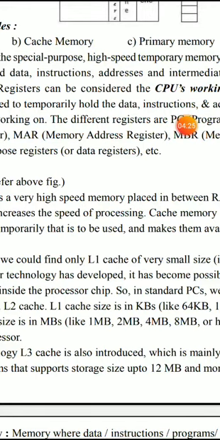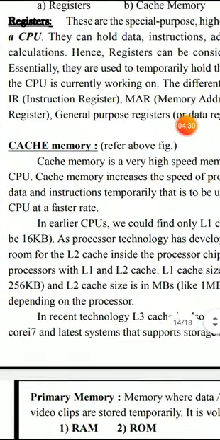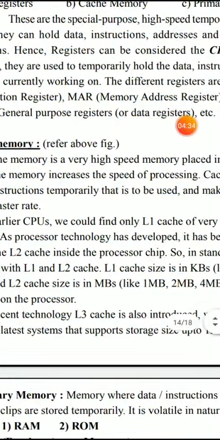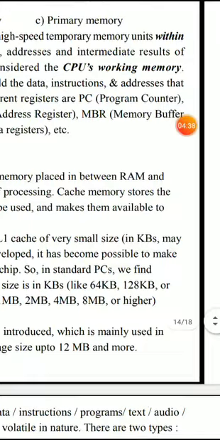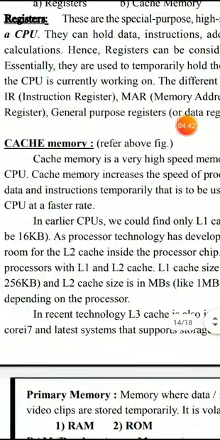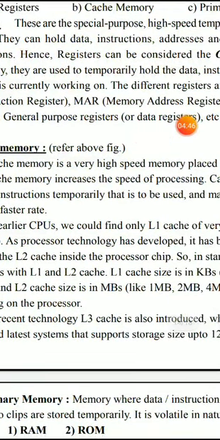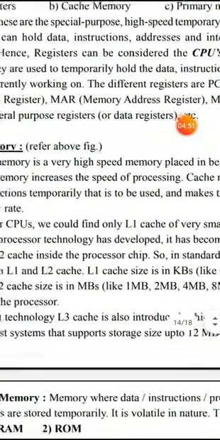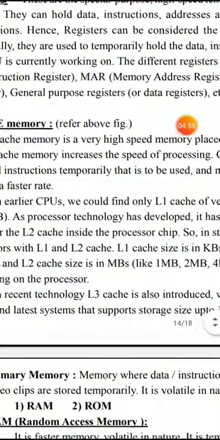It provides data or instructions stored temporarily during processing. In earlier CPUs, we would find an L1 cache of a very small size in KBs, that is kilobytes, up to 16 KB. Nowadays, as processor technology has developed, it has become possible to make room for L2 cache inside the processor chip.